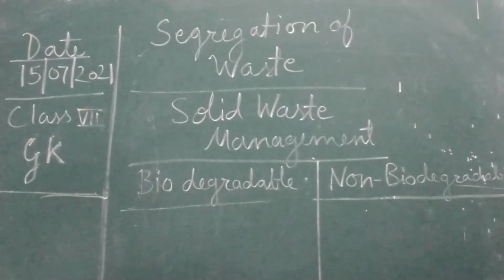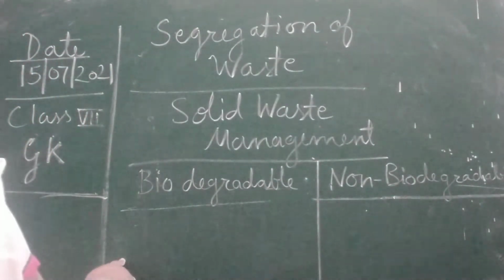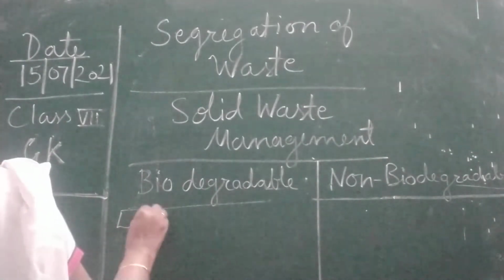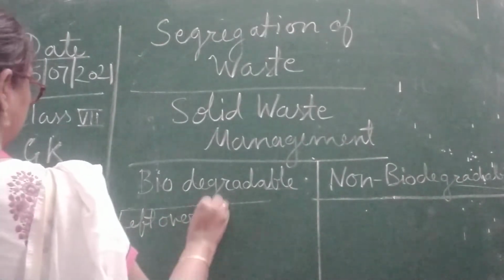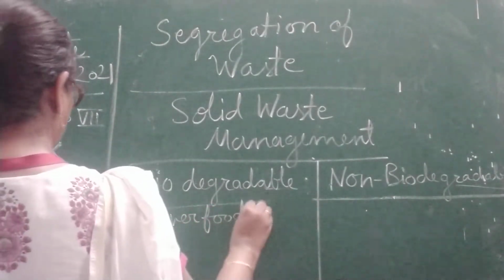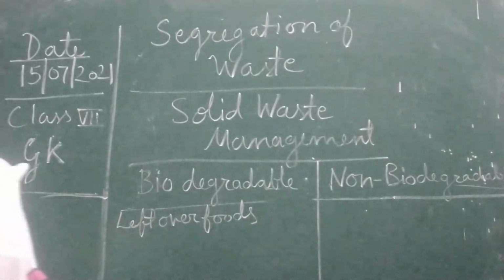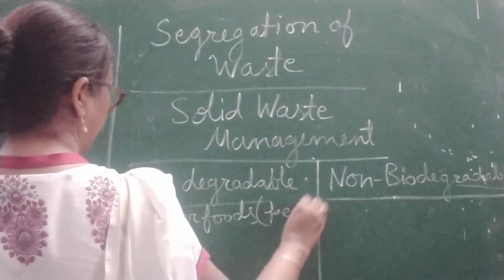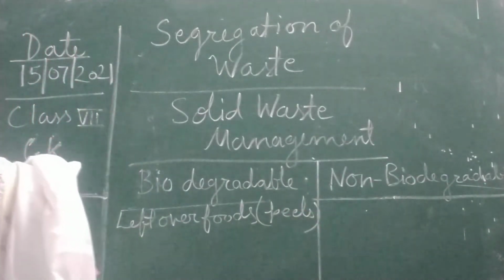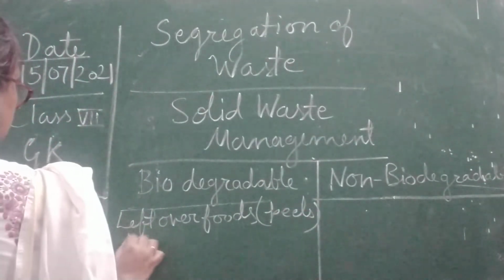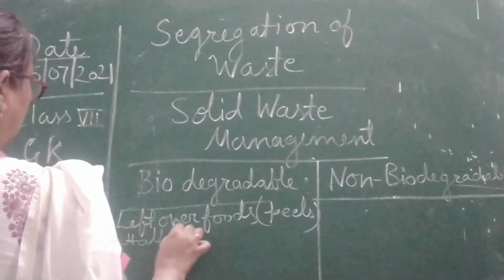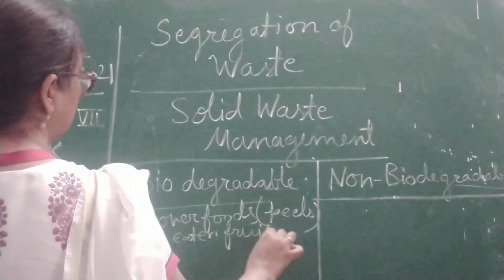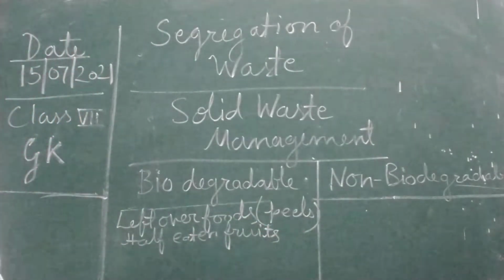Here you can see in biodegradable, examples are leftover foods and peels. It means you can include peels and half-eaten fruits. That also comes in biodegradable.